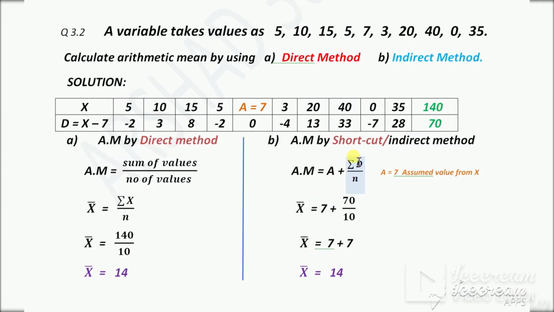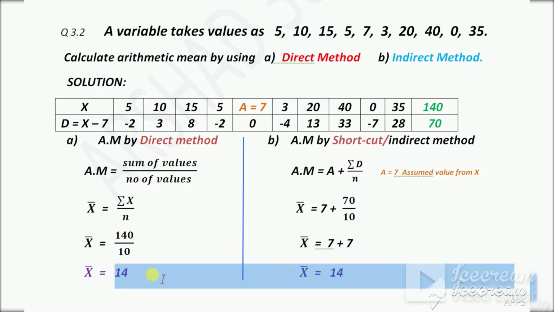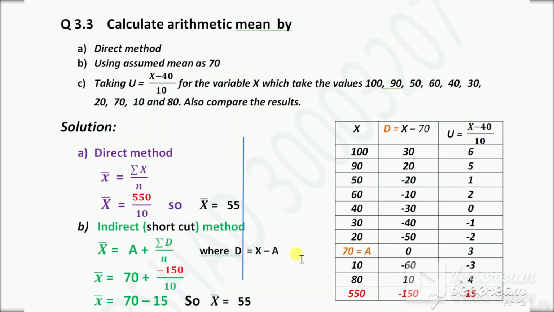Summation d, the sum of d, is 70. So for sum of d, summation d is 70, and n, the number of values, is 10. 70 divided by 10 is 7. 7 plus 7 is 14. So both formulas will give us the same answer. Direct method and indirect method both give the same answer, which is 14 and 14.